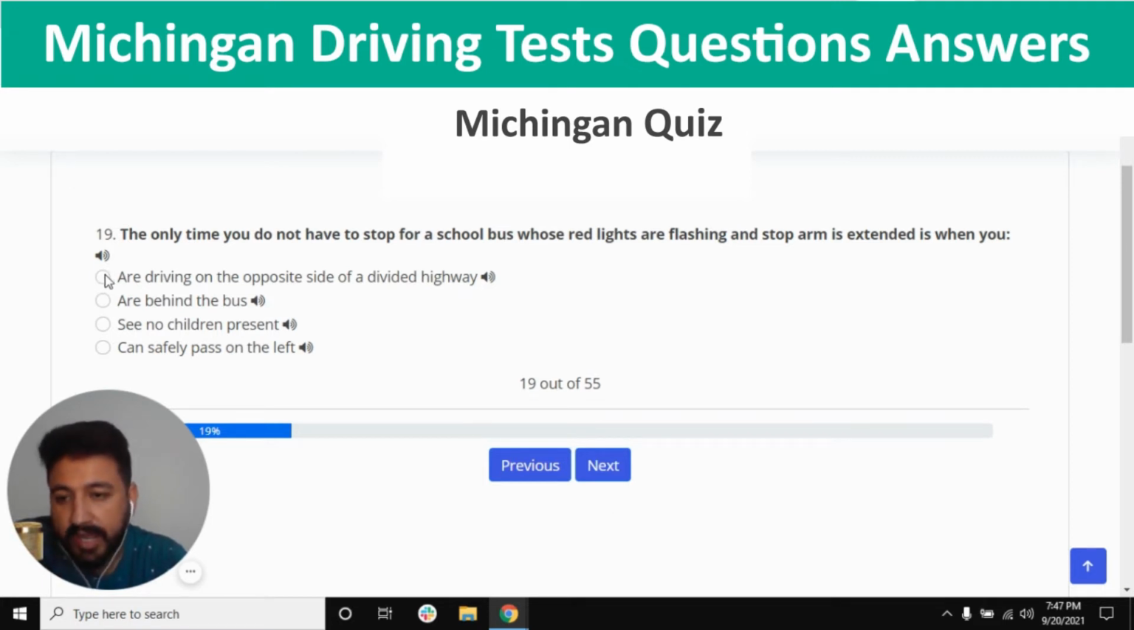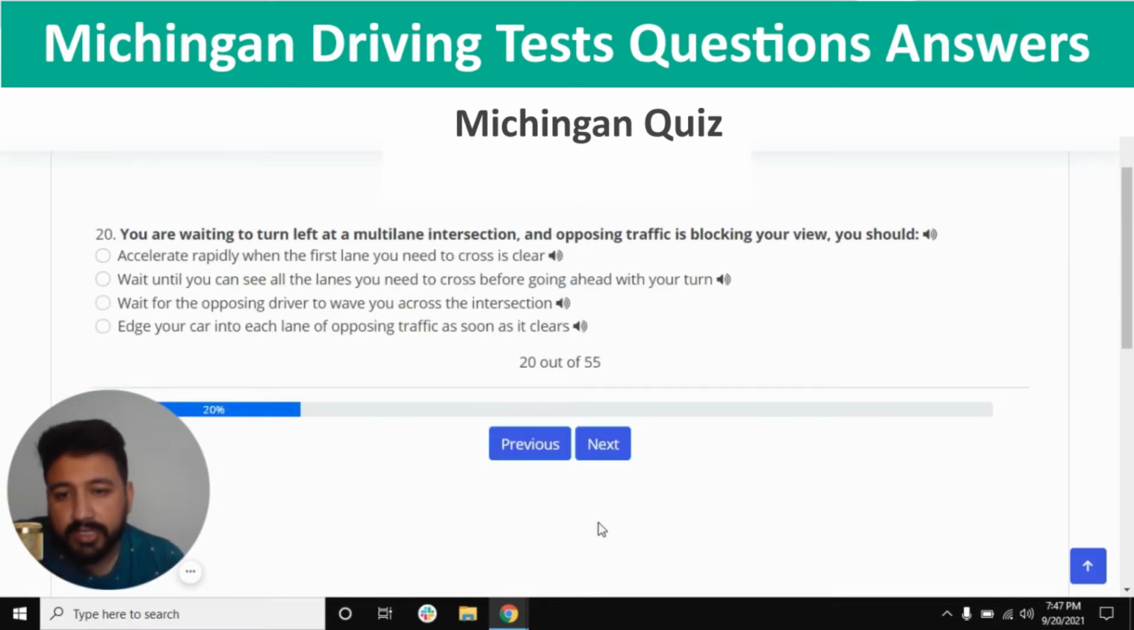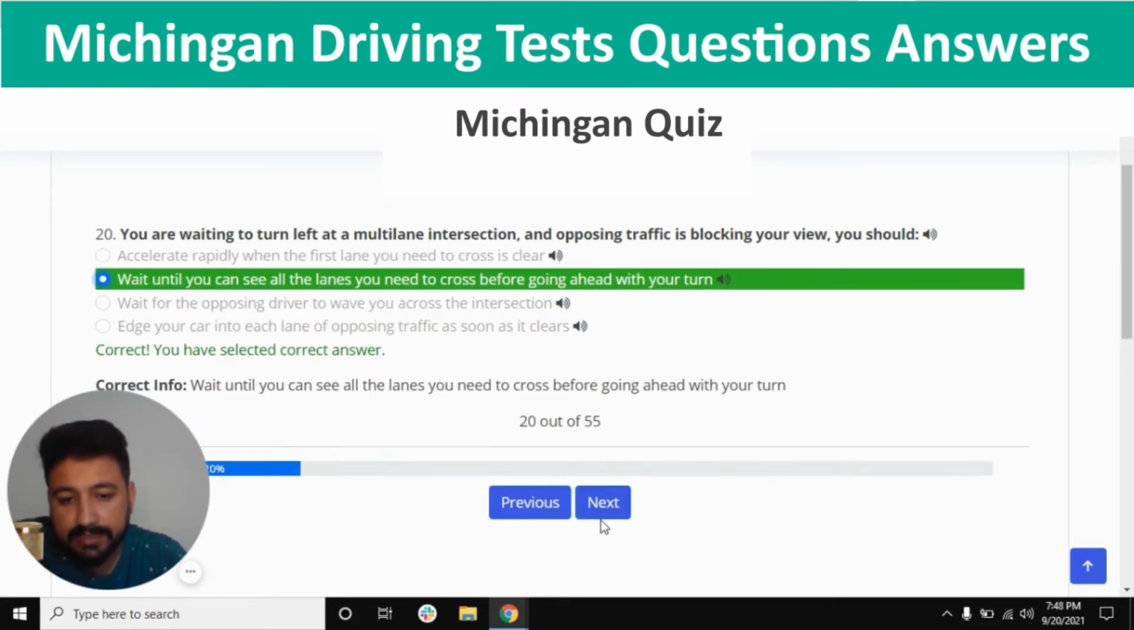So it seems like the first option is the right answer. Yes, and next. You are waiting to turn left at a multi-lane intersection and opposing traffic is blocking your view. You should wait until you can see all the lanes you need to cross before going ahead with your turn. And next.